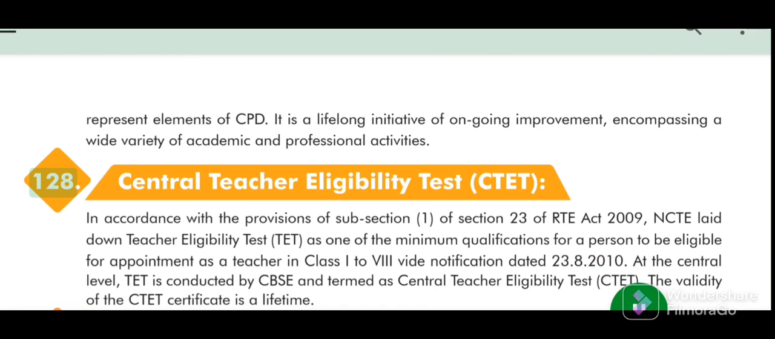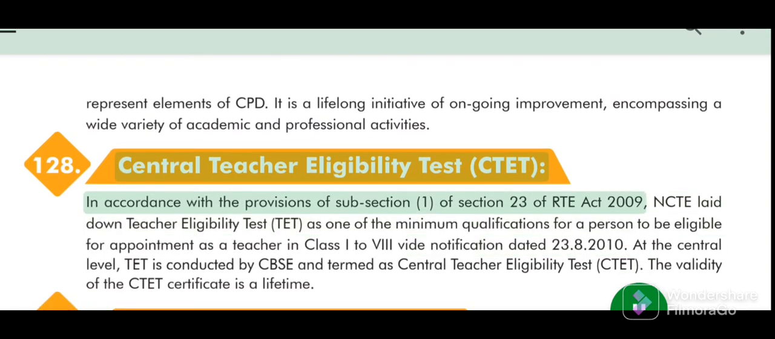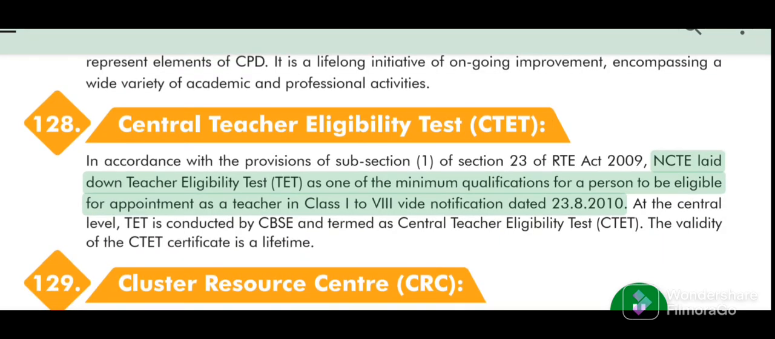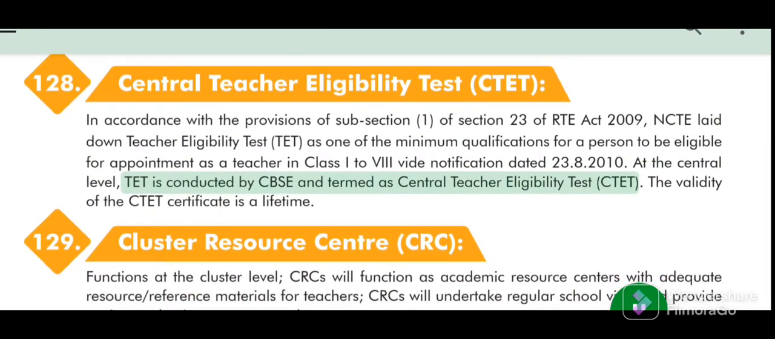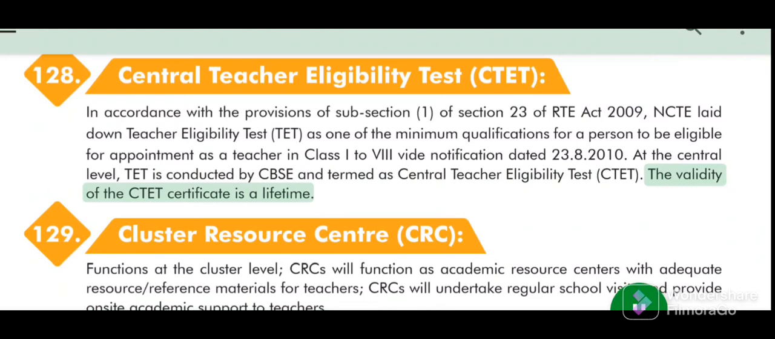128. Central Teacher Eligibility Test (CTET). In accordance with the provisions of subsection 1 of Section 23 of the RTE Act 2009, NCTE laid down the Teacher Eligibility Test (TET) as one of the minimum qualifications for a person to be eligible for appointment as a teacher in Class 1 to 8, with a notification dated 23.8.2010. At the central level, TET is conducted by CBSE and termed as Central Teacher Eligibility Test (CTET). The validity of the CTET certificate is a lifetime.